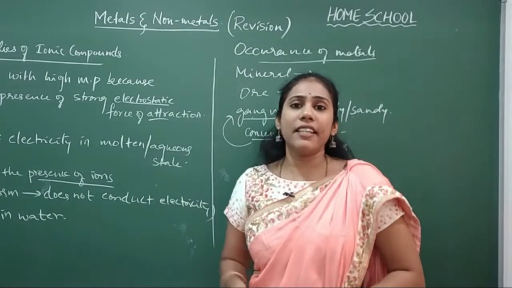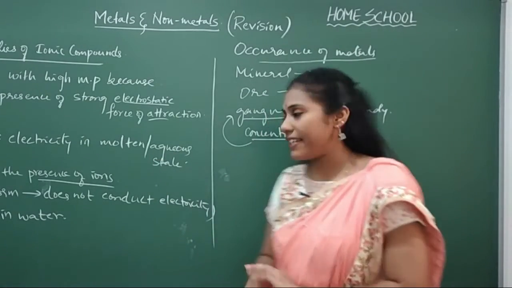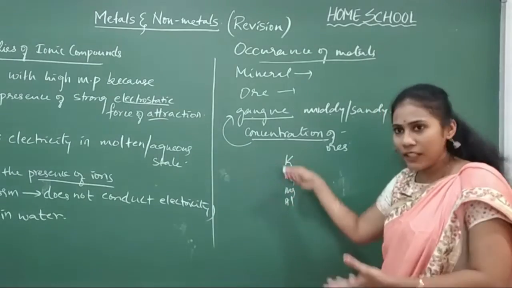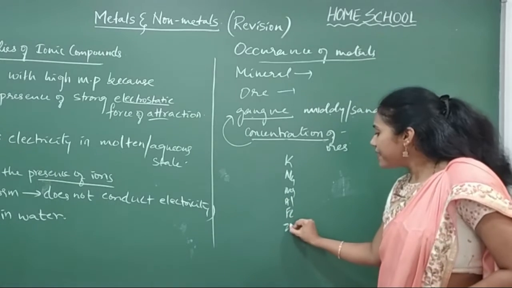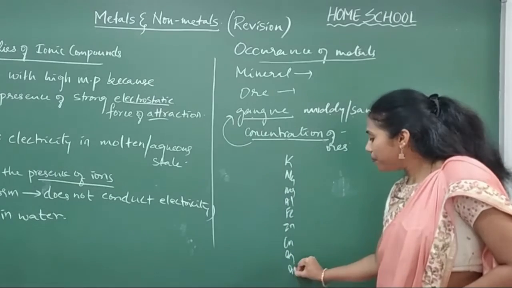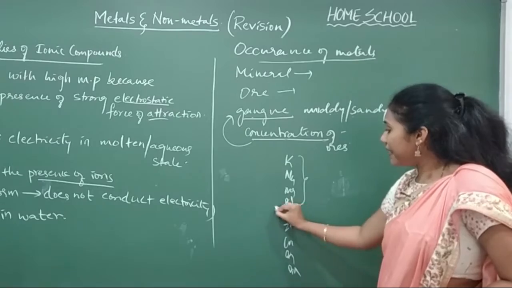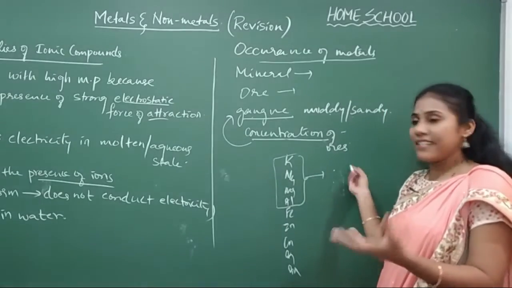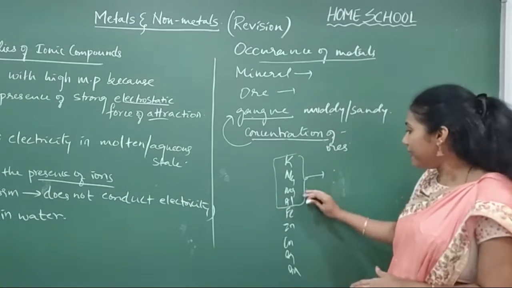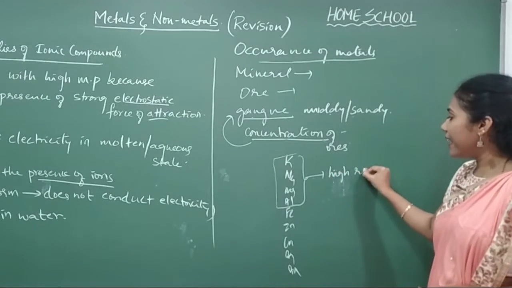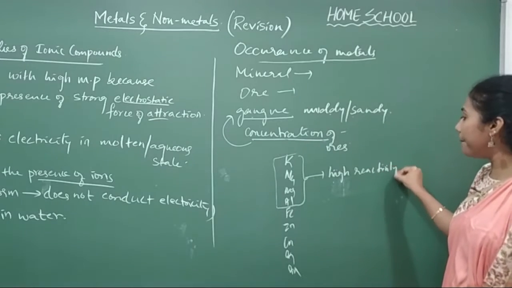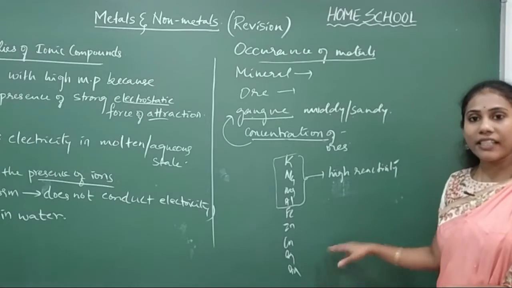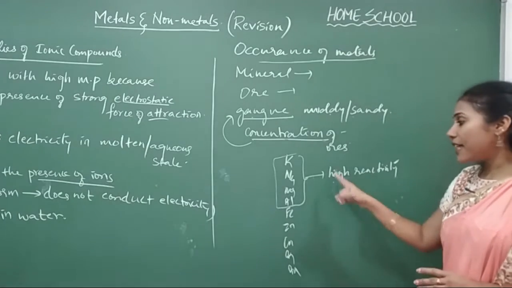In the reactivity series, we all very well know about the reactivity series, isn't it? Say potassium, sodium, magnesium, aluminium, only a few elements I'm mentioning here, Fe, zinc, copper, Ag, Au. So the elements which are present in the topmost position are said to be more reactive, and these are extracted in a different way. These are the metals with high reactivity. You should know the examples of metals which come under the high reactive category, moderate reactive category, and low reactive category. So that's why I am telling this.